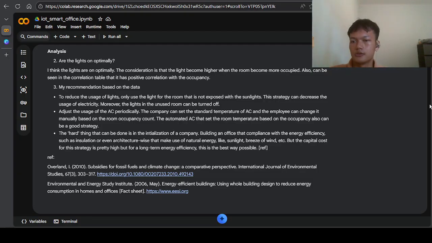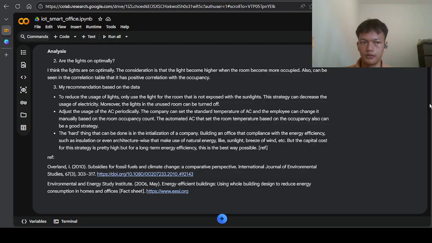The second one is to adjust the usage of AC periodically. The company can set the standard for the room temperature, then employees can change it based on the occupancy of the room, or make an automation of the room temperature based on the occupancy.